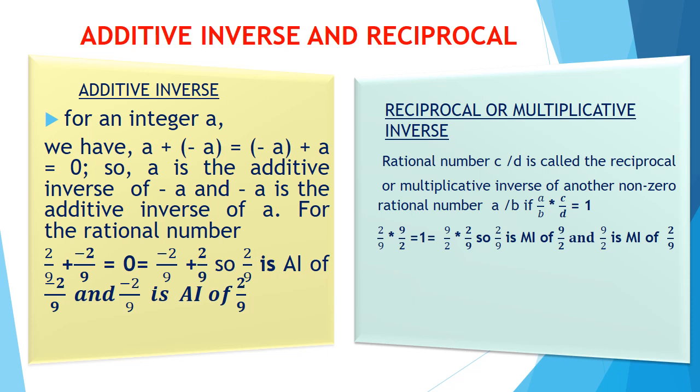Next is reciprocal. If on multiplying 2 rational numbers, you get 1, then the one rational number is multiplicative inverse of the other. For example, 2/9 and 9/2. If you multiply 2/9 and 9/2, we are going to get 1. So 2 by 9 is multiplicative inverse of 9 by 2 and 9 by 2 is multiplicative inverse of 2 by 9.